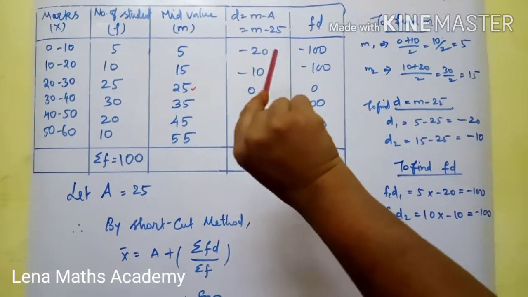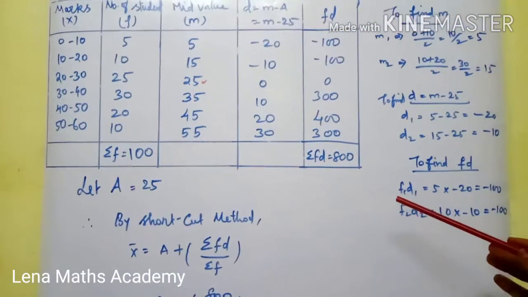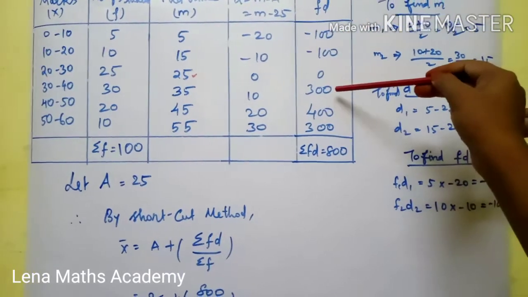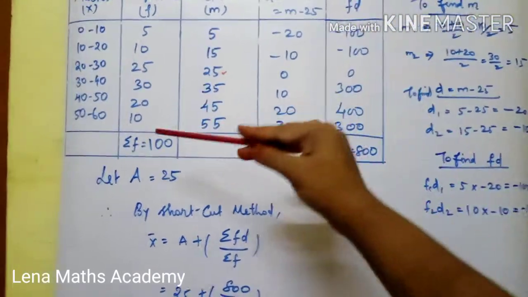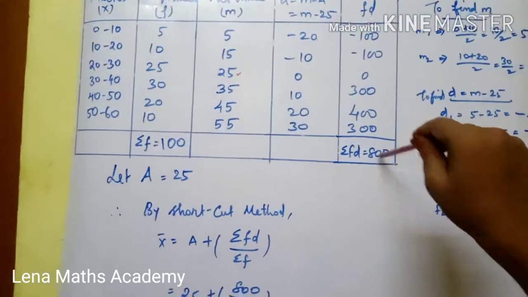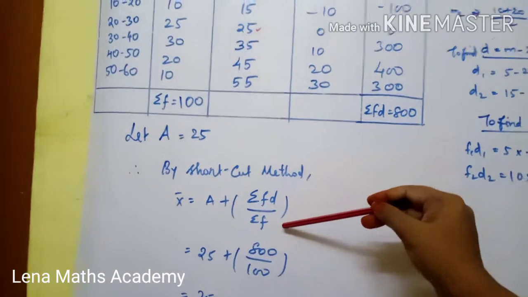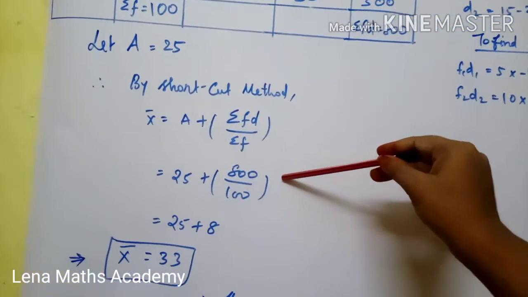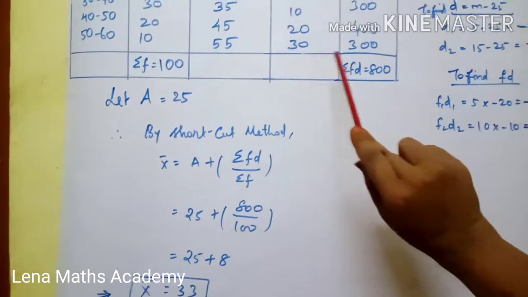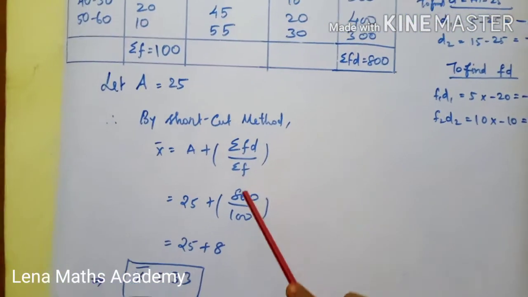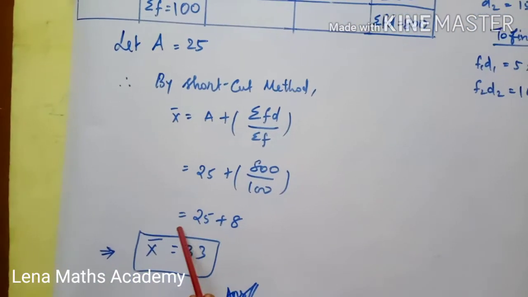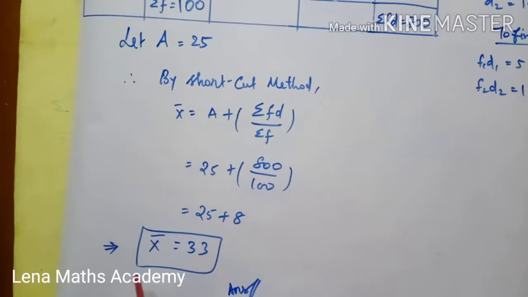5 into minus 20 is minus 100. 10 into minus 10 is minus 100. Similarly we get 0, 300, 400, 300. So summation of f is 100 and summation of fd is 800. Shortcut method formula: x bar equals A plus summation of fd divided by summation of f. From the table we get summation of f 100, summation of fd 800. So after simplifying we get 8. 25 plus 8 is 33. So x bar is 33.